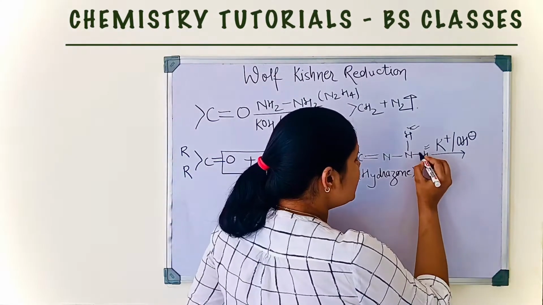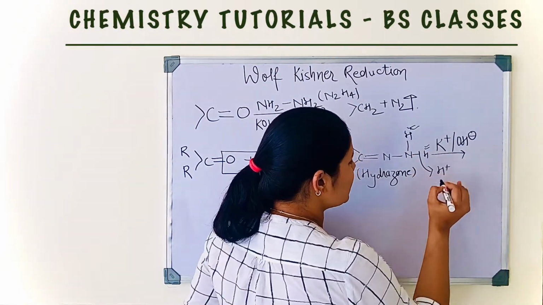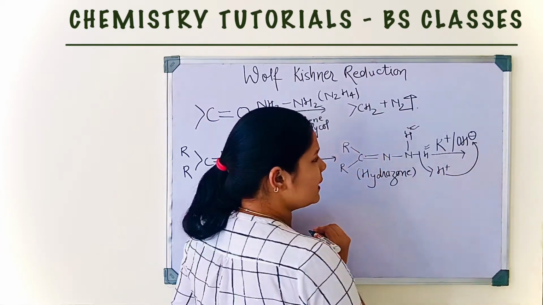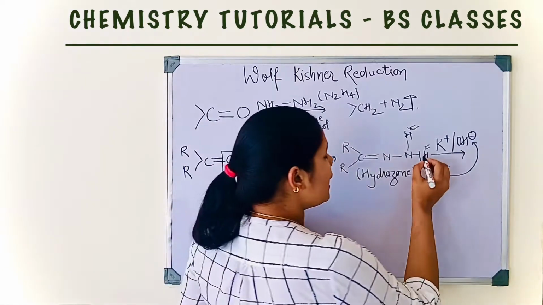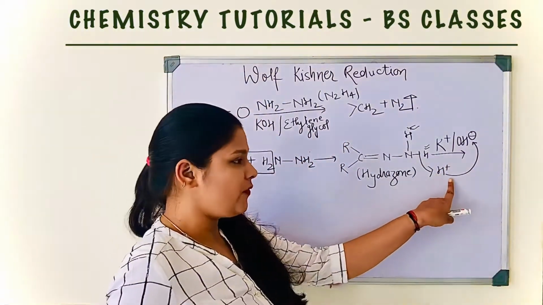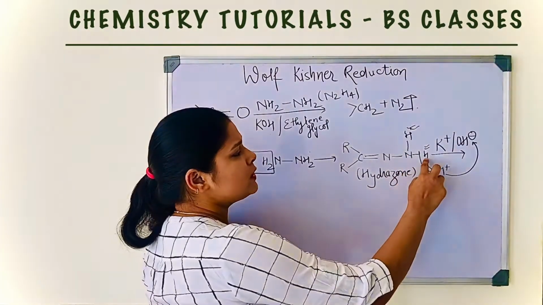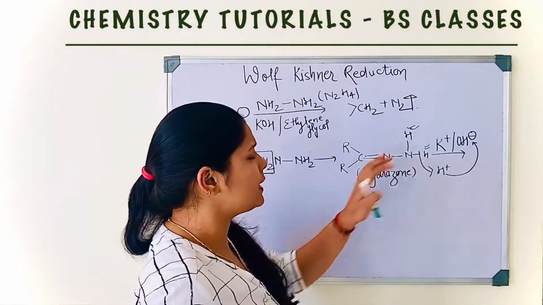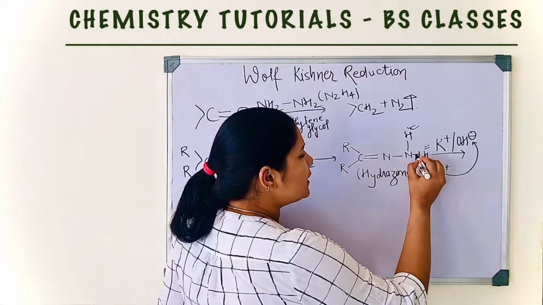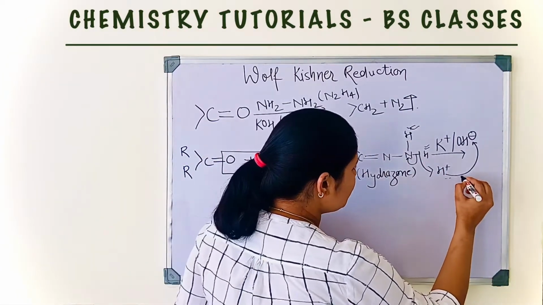Now if this hydrogen leaves in the form of H plus and this H plus binds with this OH minus and forms H2O, then the bond between the hydrogen and nitrogen is completely free. So this bond completely shifts to this nitrogen and the compound will form